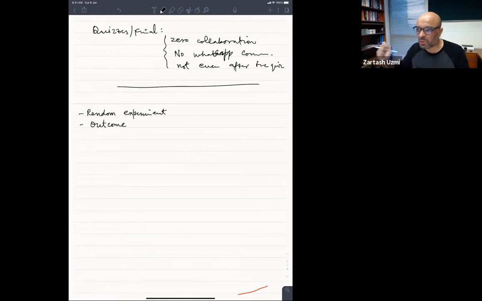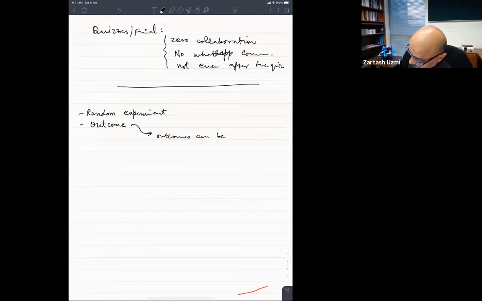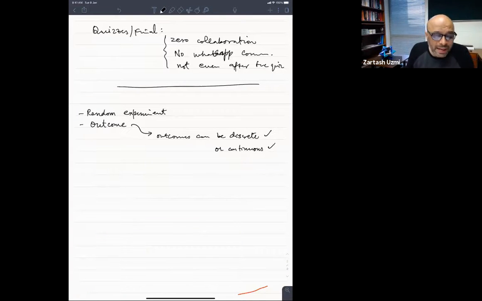That means you can count those and you can see each of those, or it could be what we call continuous, and I'll give you an example of that. So the outcomes can be discrete or continuous. So an example of discrete outcome would be rolling a dice.